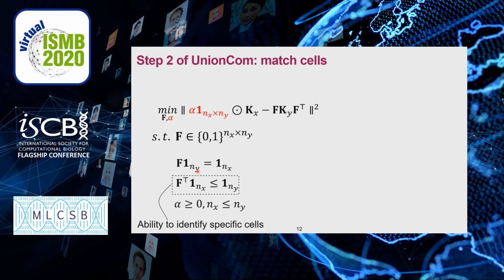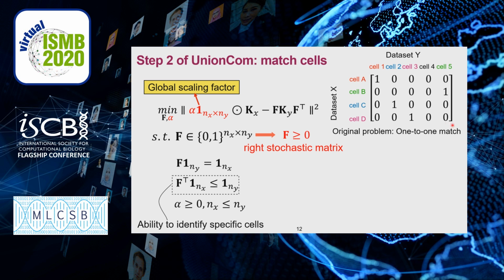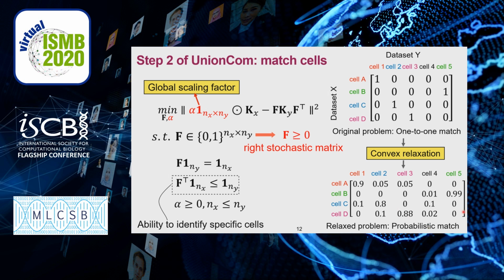Here we make two improvements to Gromov-Wasserstein. First, to deal with the nonlinearity and the distortions of the datasets more flexibly, we introduce a global scaling factor alpha. Second, because the original integer optimization problem is NP-hard under an exhaustive search strategy and difficult to optimize, we relax the integer matrix to a right stochastic matrix. Then the constraints will be a convex set and the algorithm will be more computationally efficient. Therefore, this change relaxes one-to-one match to probabilistic match between cells.